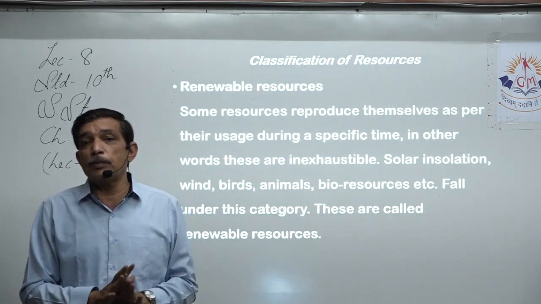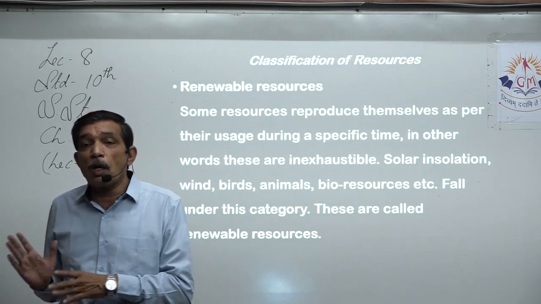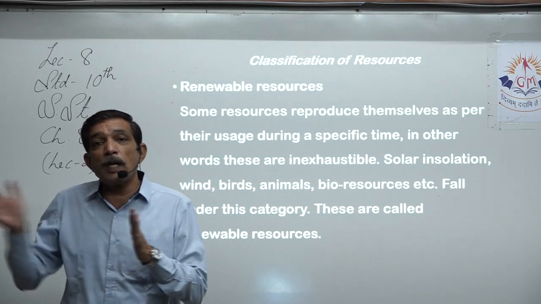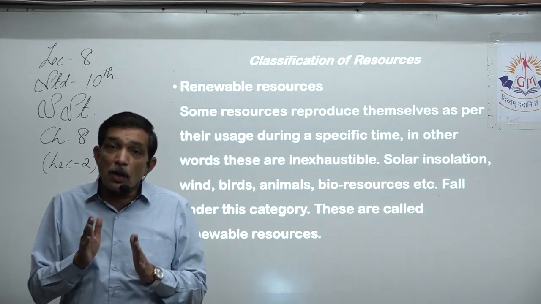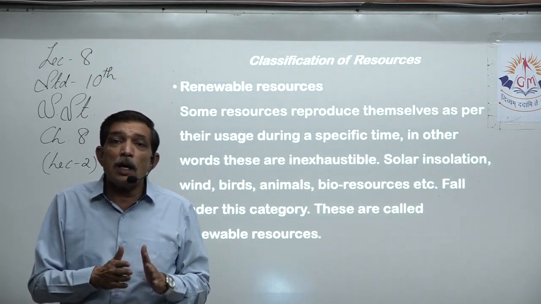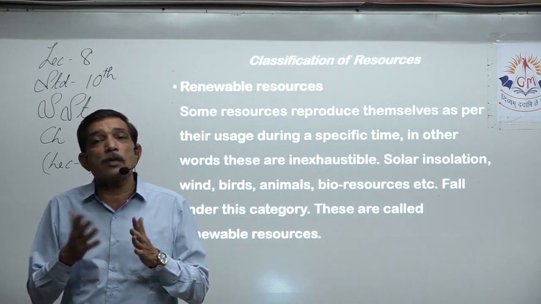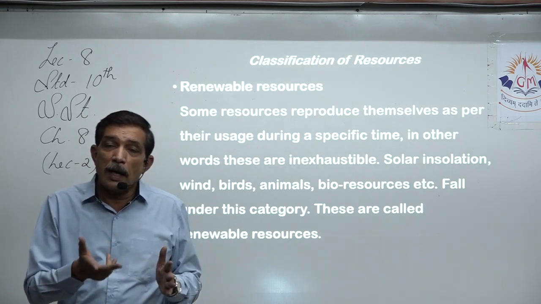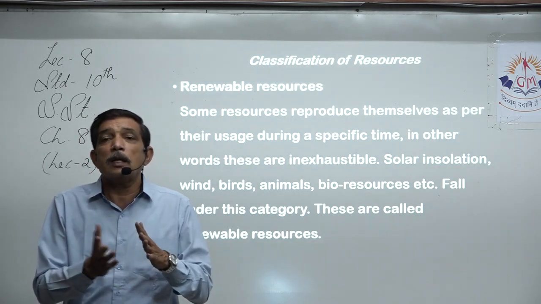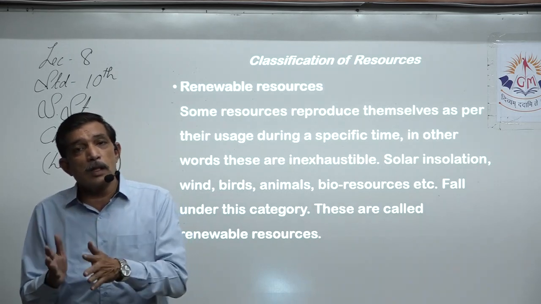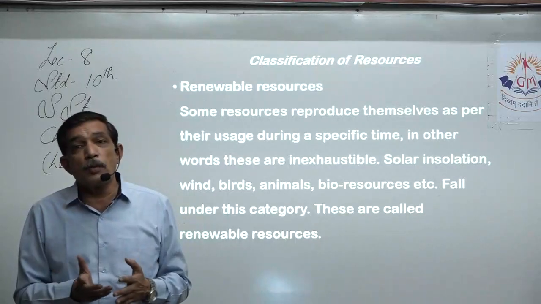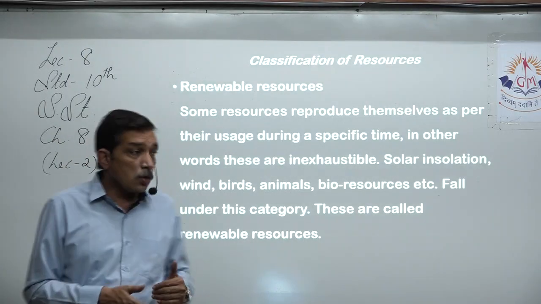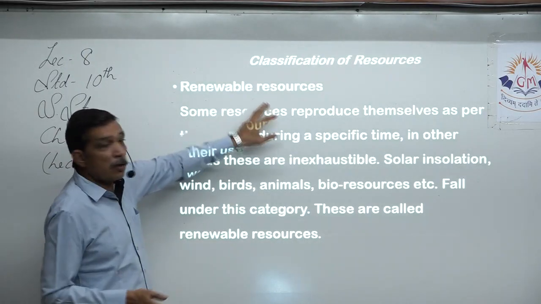Right now the table is empty, but we have that resource ready because agriculture keeps on producing every year, every season. So we have that resource continuously. It is because the soil allows the plants to grow and the plants give us the crop again. Same way, hens keep on reproducing, they give us chicken. Same way, mutton is available because animals keep on reproducing. It's not that once we eat it, it gets exhausted. So they are also considered renewable resources.